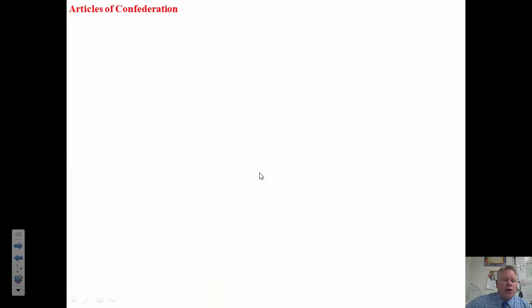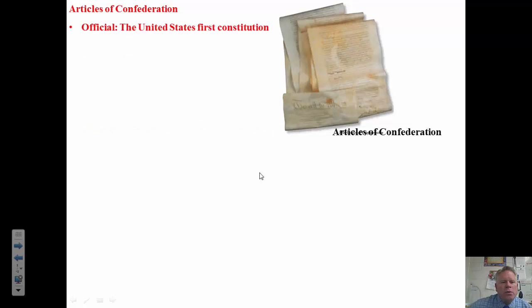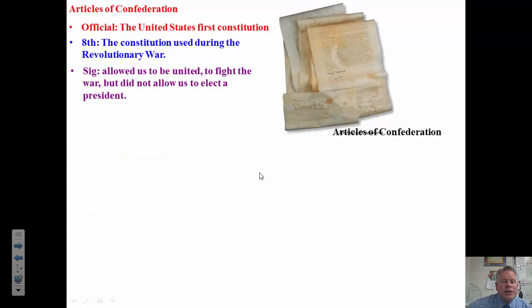All right, our fourth word today is Articles of Confederation. Now, the Articles of Confederation were the United States' first Constitution. I'll bet you didn't know we've had more than one Constitution. 8th grade definition: the Constitution that we used during the Revolutionary War. The significance is the Articles of Confederation allowed us to be united. They allowed us to fight the war, but they did not allow us to elect a president.